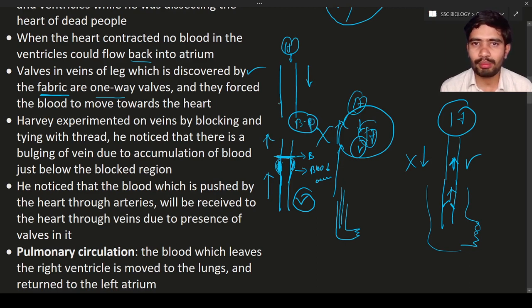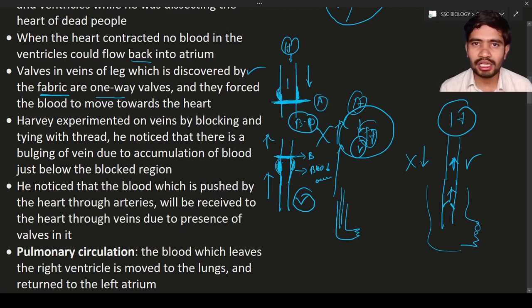So what happens if I block the blood vessel, if I block the artery here? Where will the blood pool, or where will the blood accumulate, and in which direction will the bulging be seen? The bulging will be seen in this direction. Okay, or bulging will be seen here. Why? Because the blood is trying to move towards the body parts. I am blocking the blood vessel over here. It means I am blocking the artery in this area.